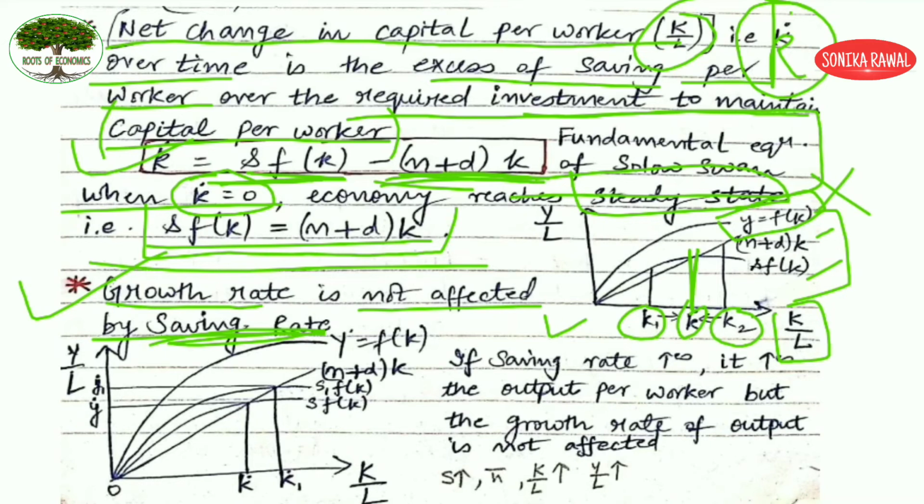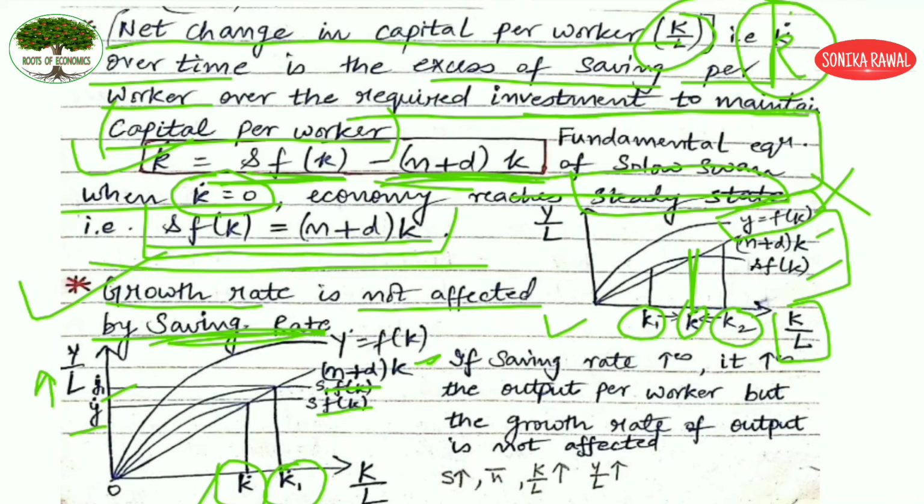Why? See here. First of all, we will focus on this k dot where your SFK is intersecting with n plus dk. Now when you increase your saving rate, your SFK curve will shift upwards to S1FK, and now it is intersecting your n plus dk, which is your investment, at K1 dot. Clear? So what is happening? Your output per labor is rising. Output per labor, which is y dot, is now becoming Y1 dot.